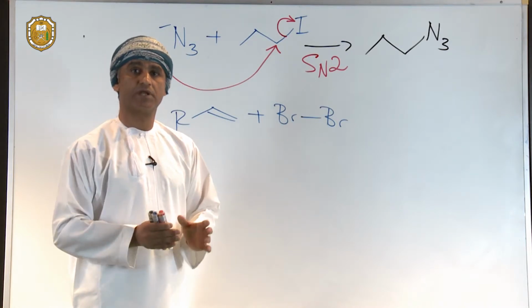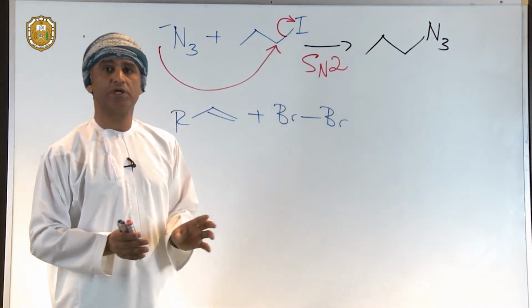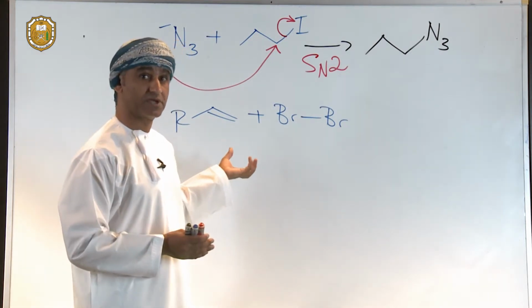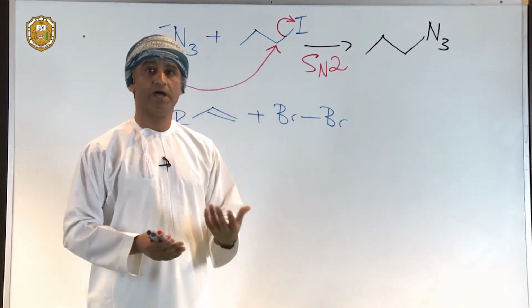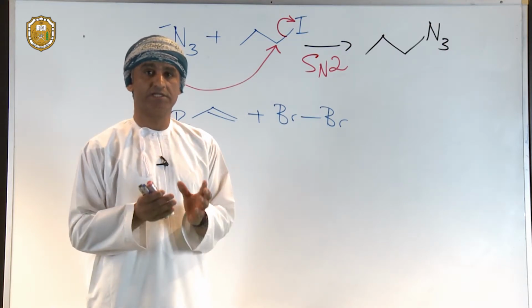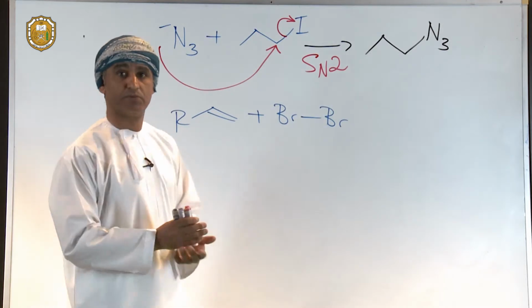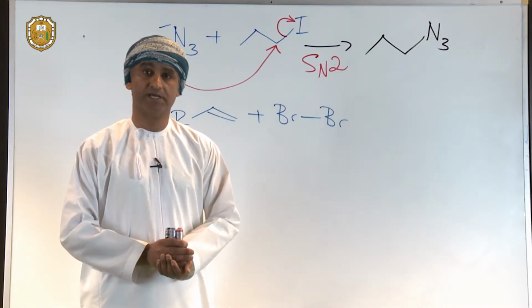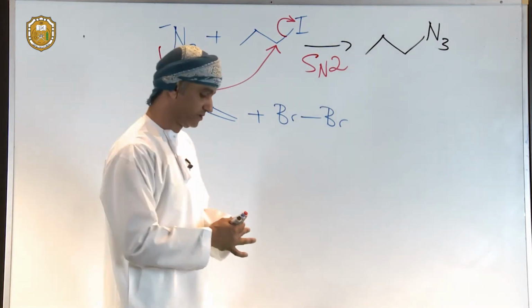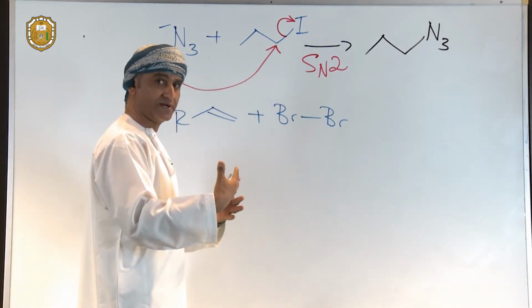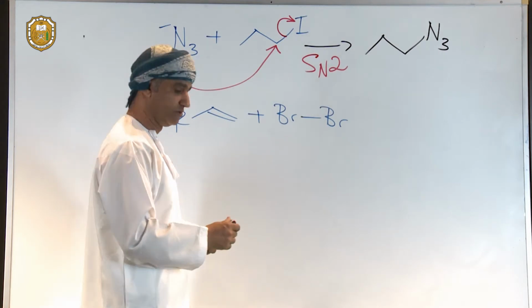Specifically, we are talking about orbitals here, frontier orbitals. This is an example of an organic reaction involving a full orbital in the carbon-carbon double bond and an empty orbital in the Br-Br bond. We are talking about basically the HOMO-LUMO overlap or HOMO-LUMO interaction.